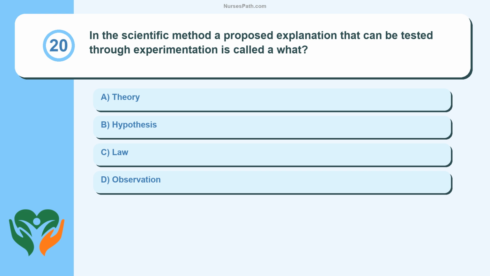Question 20. In the scientific method, a proposed explanation that can be tested through experimentation is called a what? Theory, hypothesis, law, observation.